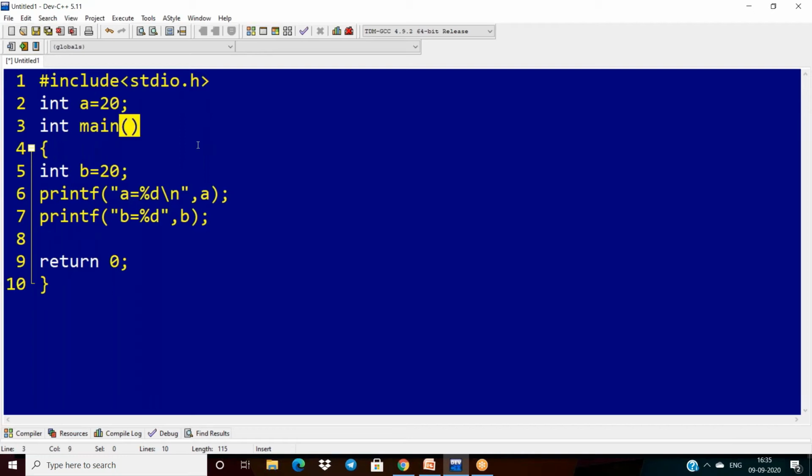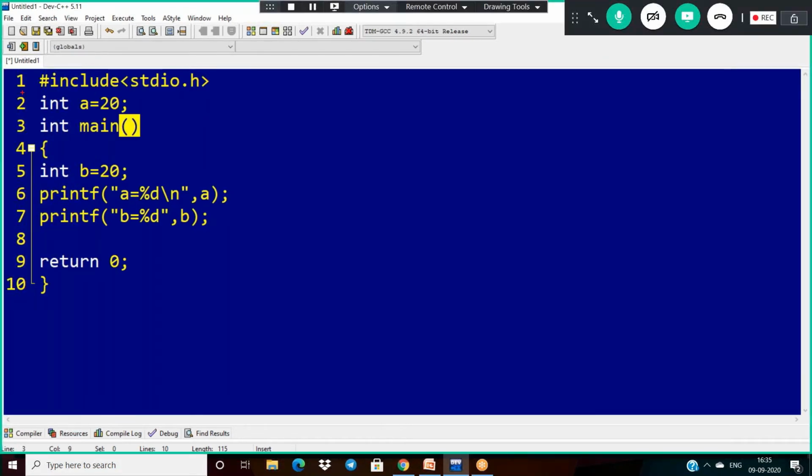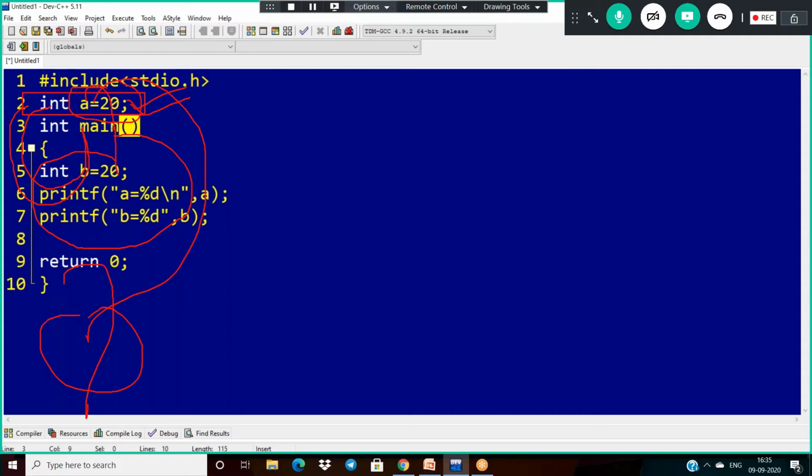See, in this scenario, this a is 20. And the variables which are declared above the main section have global scope. Just now I told you, the function declaration is always above the main section. So that means it has global scope. Global scope means I can use this variable inside the main section and outside the main section also. That is called scope here. The scope of this variable is throughout the program, anywhere we can use it.